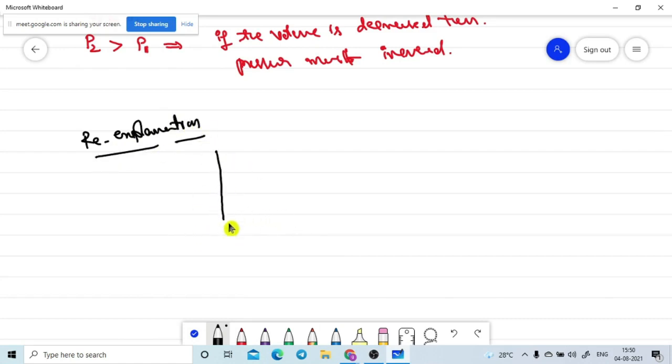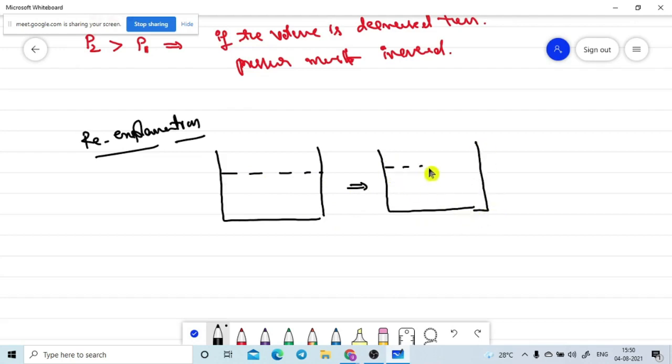This is the liquid level. Originally we observed this one, but while drawing this diagram I got confused. That's why the level should be like this. So when we observe this meniscus, the shape will be concave. Only when the liquid level rises will we observe it like this. This is the shape we need to get. That's why I drew it wrong.